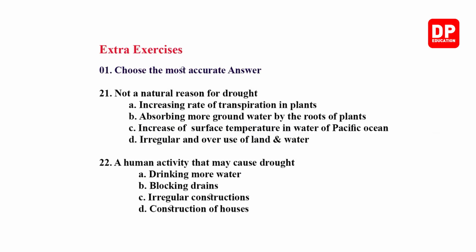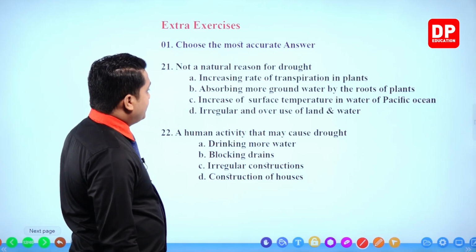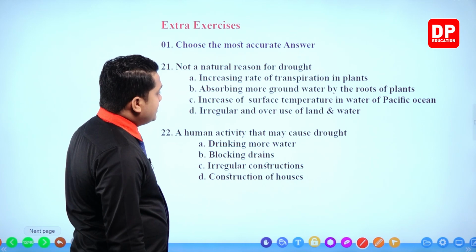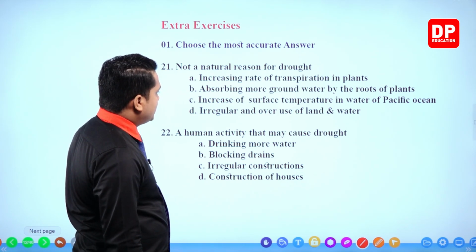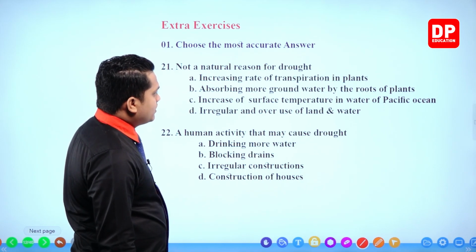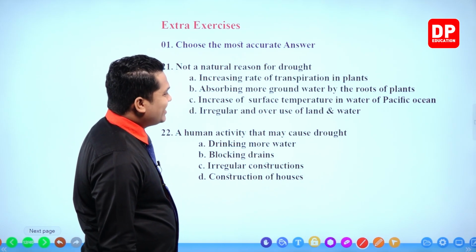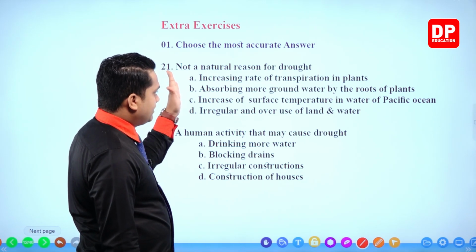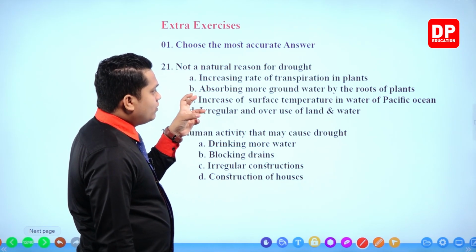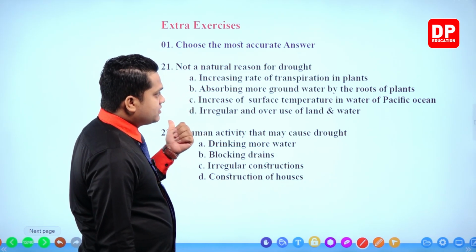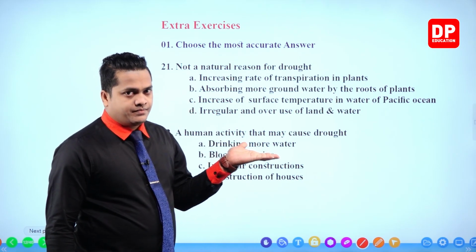Not a natural reason for drought. Not a natural reason. Okay, so that should be human interference. Next one. Increasing rate of transpiration in plants. So it's correct. It's a natural one, right? Absorbing more groundwater by the roots of plants. That is also correct. Due to the increase in the rate of transpiration, more water will be absorbed by the roots of the plants. So it is also correct.